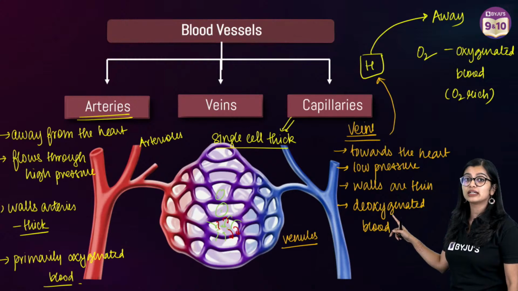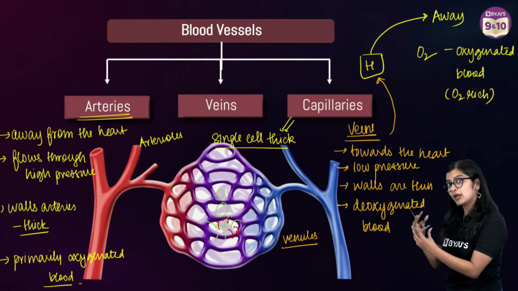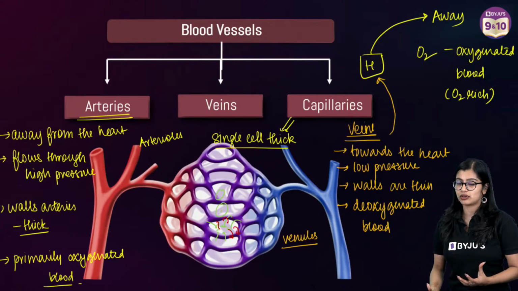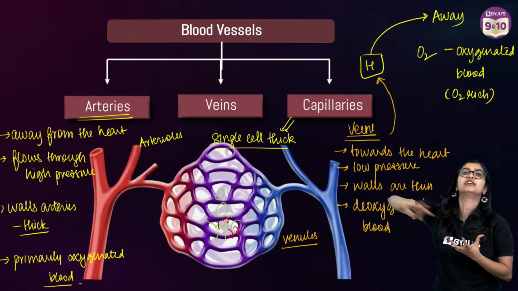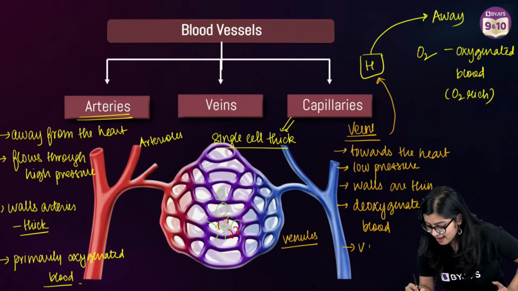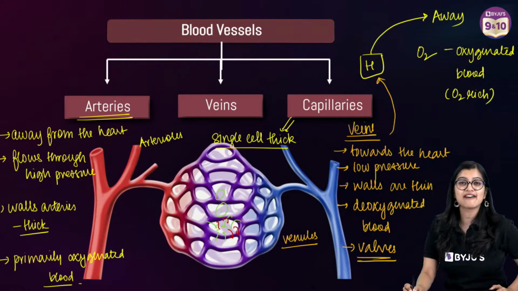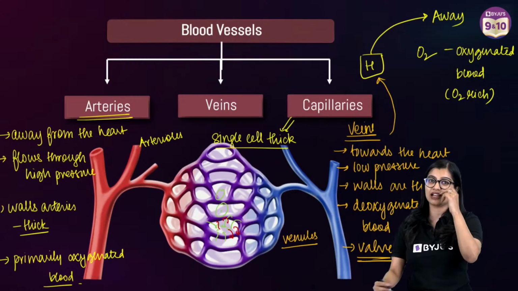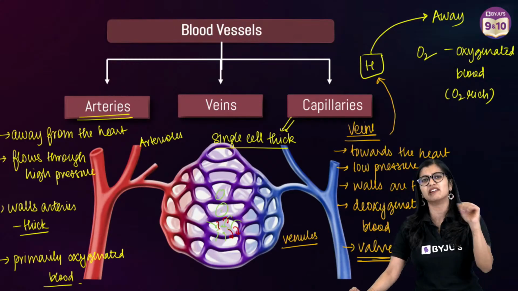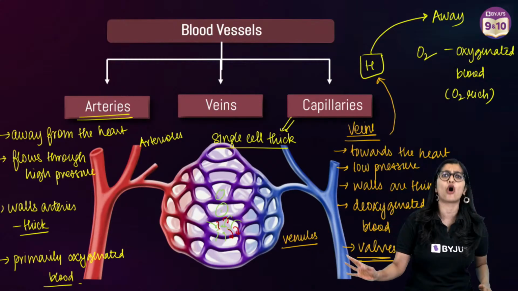And one very important thing is that because it's not getting pumped, blood can go backwards also, right? There is no momentum pushing it. Because of this, we also see that veins have valves. Now what are valves? Imagine valves to be like doors which open only in one direction. It cannot open in the other direction. Even if you want it to open in the other direction, it will not open, right?